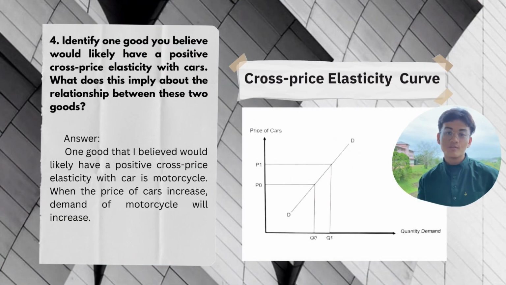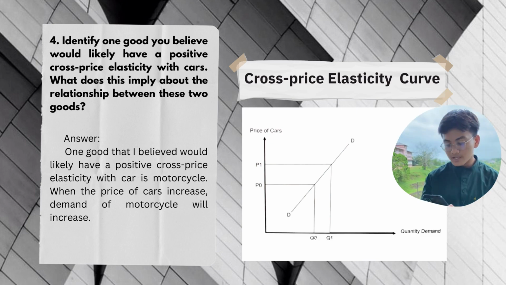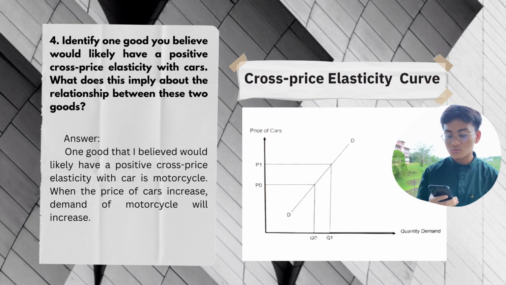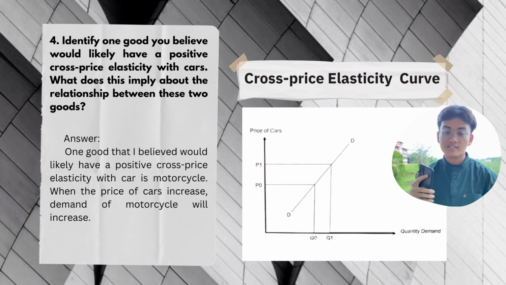Now for question number 4. The question is, identify one good you believe would likely have a positive cross price elasticity with cars. What does this imply about the relationship between these two goods? Okay, my answer is, one good that I believe will likely have a positive cross price elasticity with cars is motorcycles. When the price of cars increases, demand for motorcycles will increase too. Okay, after this we're going to see my graph also.